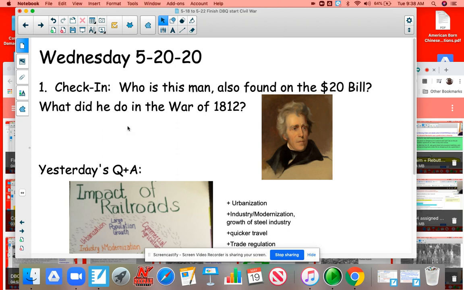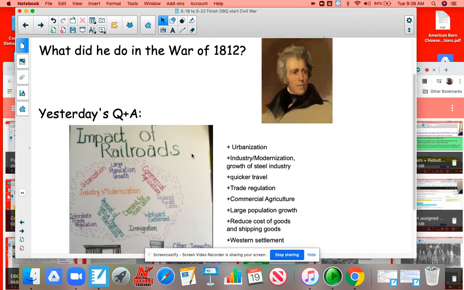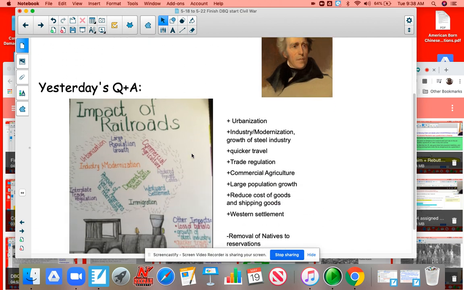Here we are back with your lesson. Your guess, who is this man? He is found on the $20 bill. And your hint is, what did he do in the Battle of New Orleans at the War of 1812?